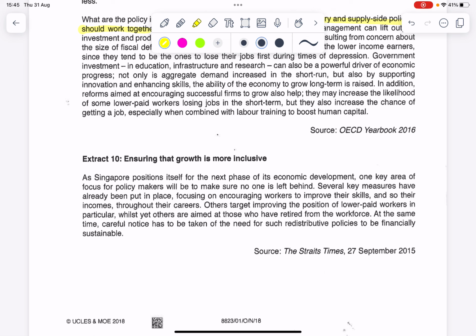As Singapore positions itself for the next phase of its economic development, one key area of focus for policymakers will be to ensure that nobody is left behind. Inclusive growth, right? Several key measures have already been put in place, focusing on encouraging workers to improve their skills and so their incomes throughout their careers. Others target the position of lower paid workers in particular, whilst yet others are aimed at those who have retired from the workforce. At the same time, careful notice has been taken of the need for such redistributive policies to be financially sustainable. So this is like a possible limitation, right? It may not be very financially sustainable.